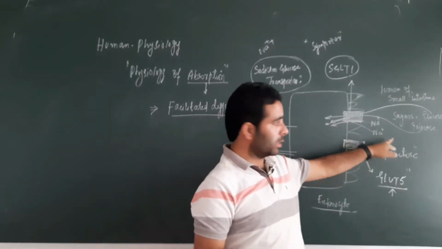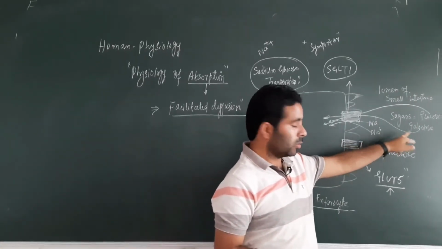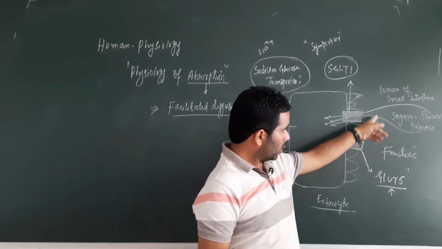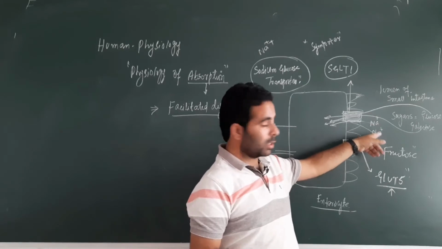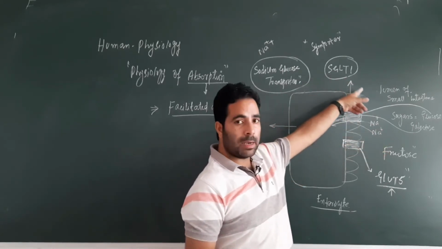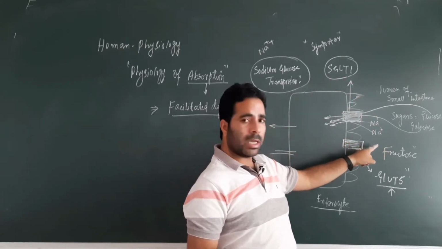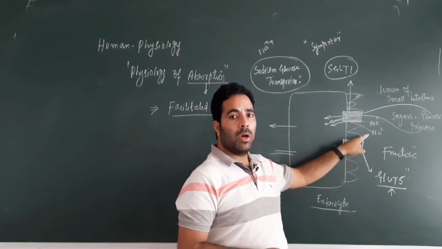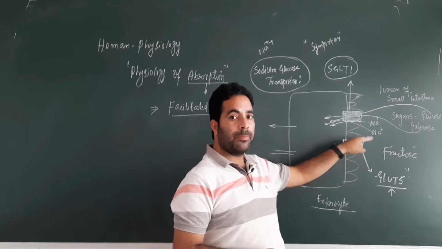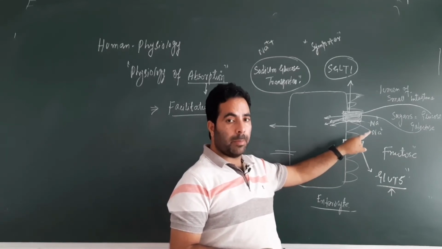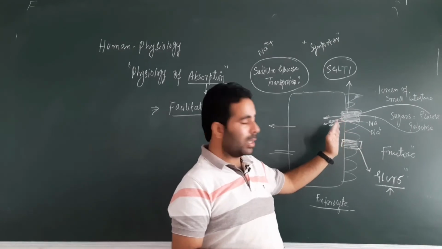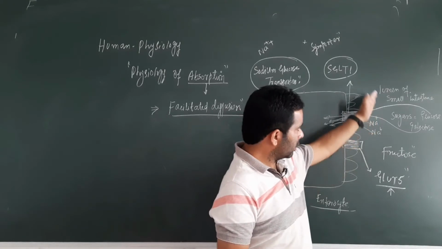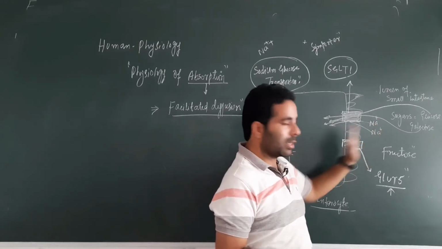Here in the first one, that is for the transport of glucose and galactose, there is consumption of energy. How? We have not mentioned it anywhere, because the sodium concentration is very important for the absorption, for the opening of this SGLT1, and that sodium concentration can only be higher in the luminal side when there is use of the sodium pump. The sodium pump will carry the sodium ions always from the inside to the outside, and then and only then the sodium ion concentration will be higher in the luminal side.